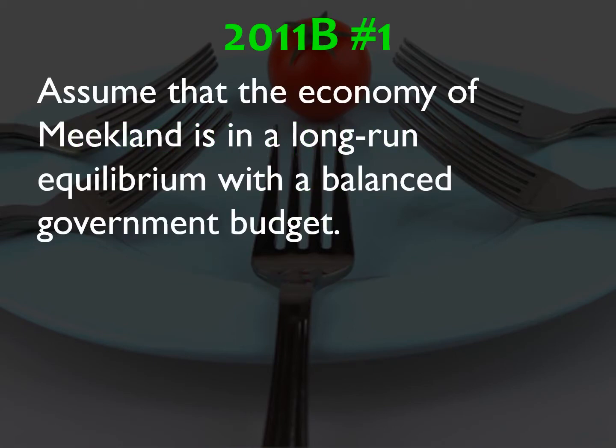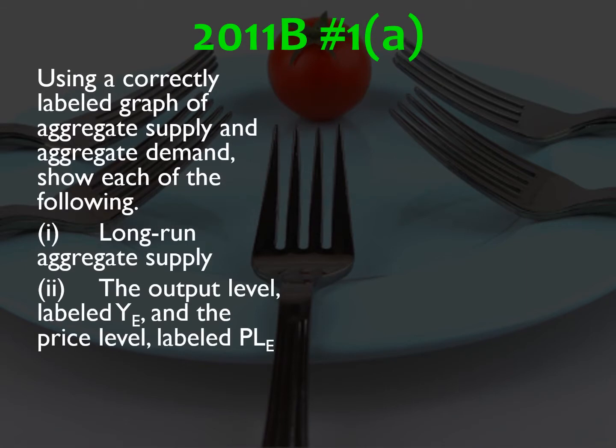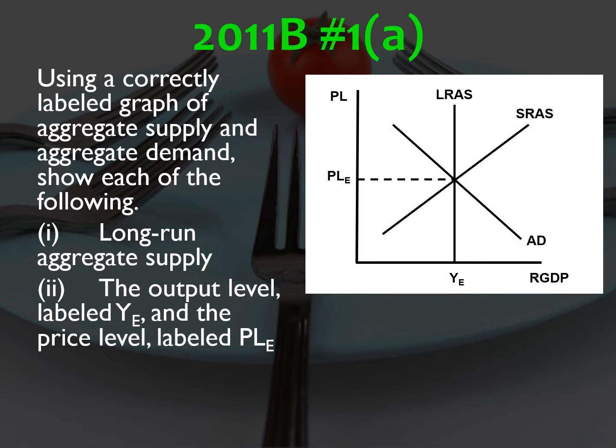Number one, assume that the economy of Meekland is in long-run equilibrium with a balanced government budget. A, using a correctly labeled graph of AS and AD, show the long-run aggregate supply and show the output level and the price level. So this is your garden variety long-run equilibrium position. LRAS intersects SRAS, which intersects AD at full employment, which is at YE, at a price level PLE.